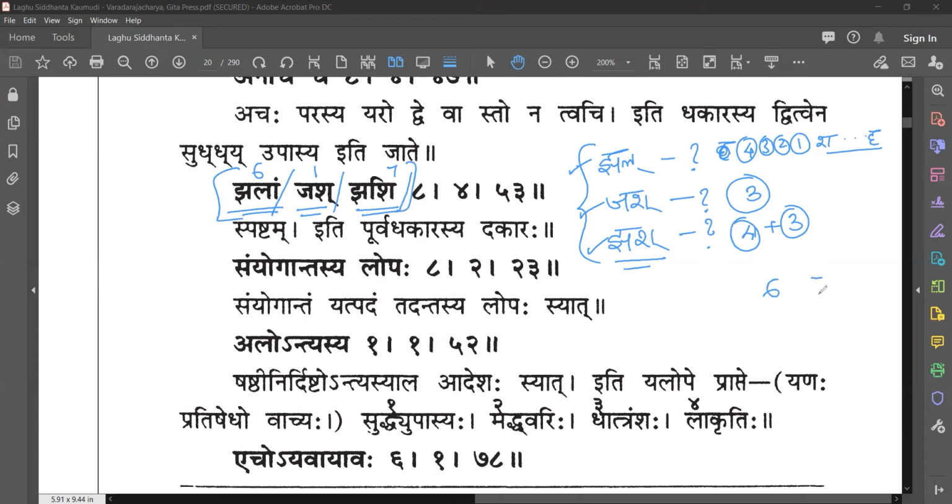You put it like this: 6, 7, 1, and 5. Keep this in the mind. 5, 6, 7, and 1. That means 6 is the place of operation. 7 will be paranimitta.